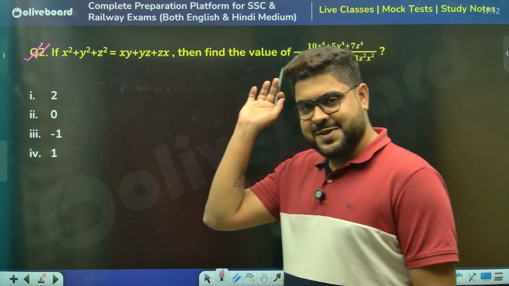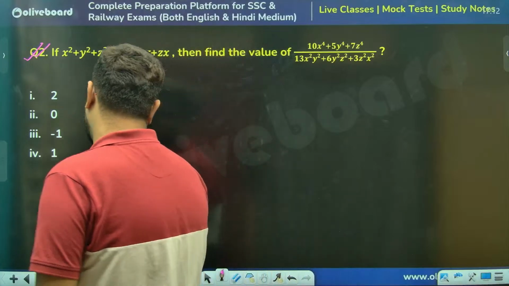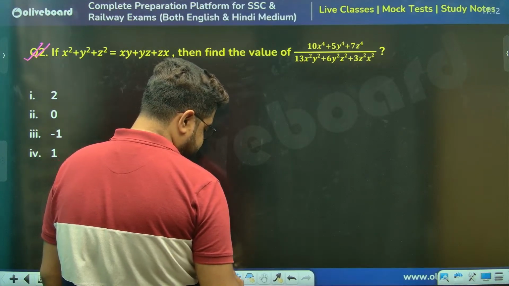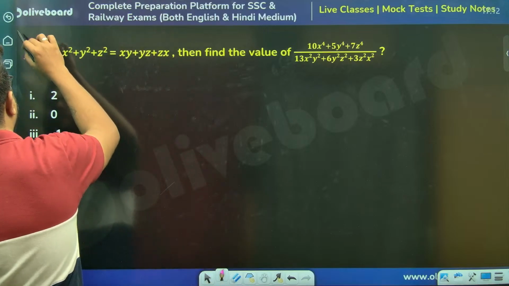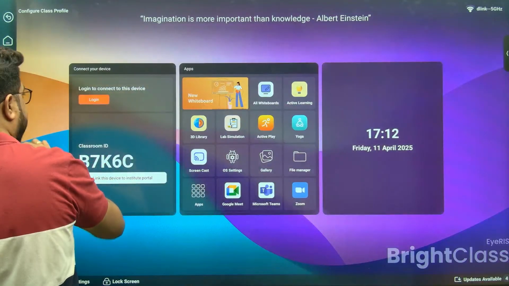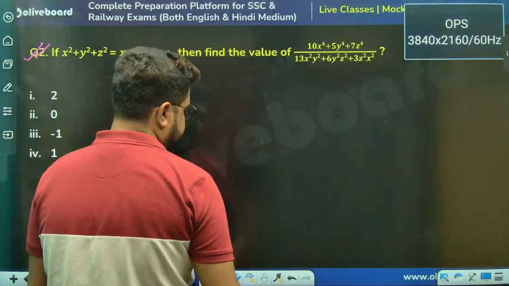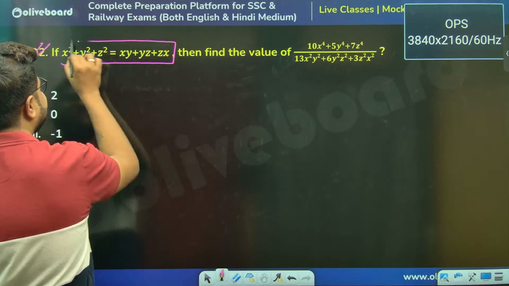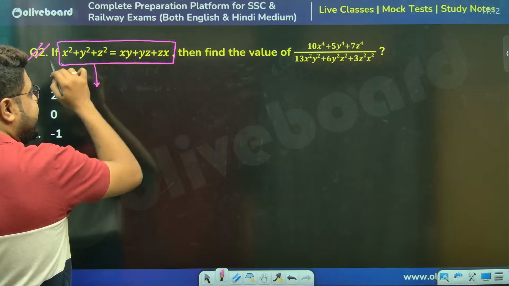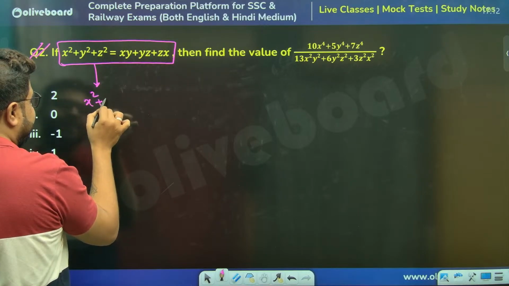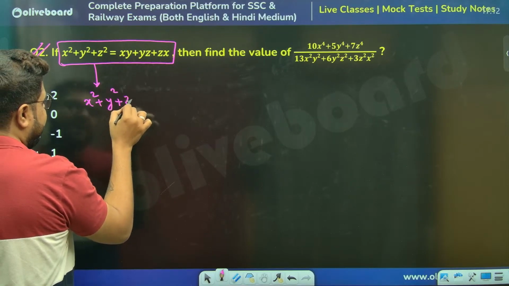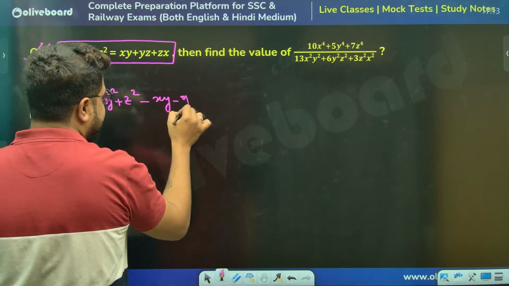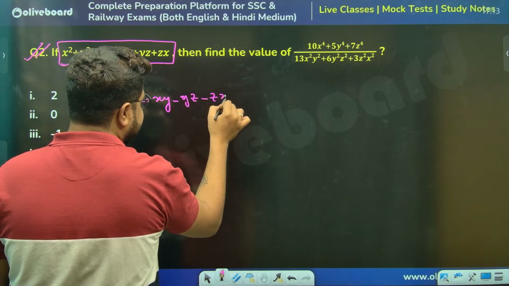Sir, first things first. Look, just a minute before I told you, if this is given and I take everything to this side, it becomes x square plus y square plus z square minus xy minus yz minus zx equal to 0.